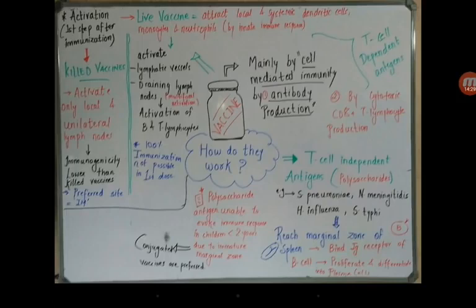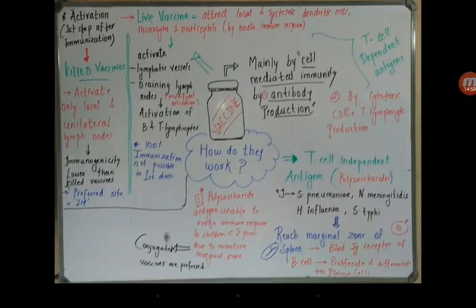In response, those activate the lymphatic vessels and draining lymph nodes, and further the activation of T and B lymphocytes takes place. So they activate the generalized whole system to produce immunity. However, the killed vaccines go only to local or unilateral lymph node sites.